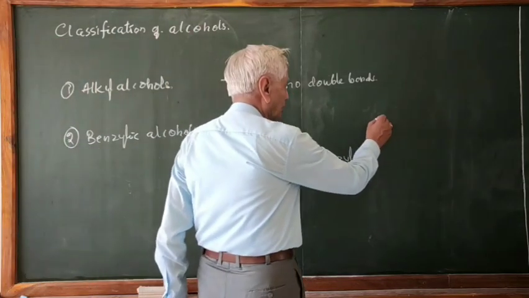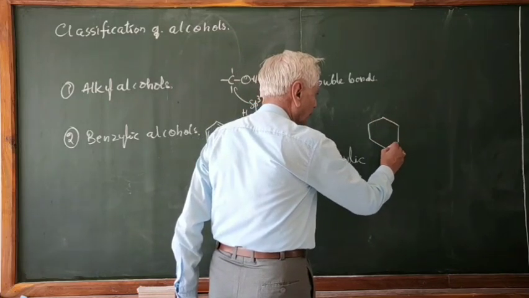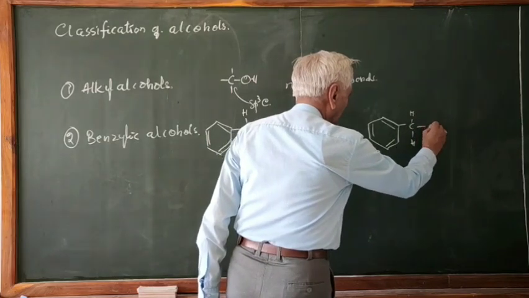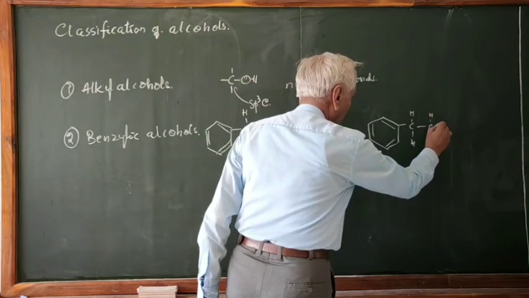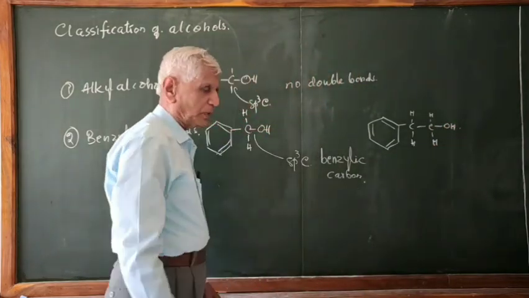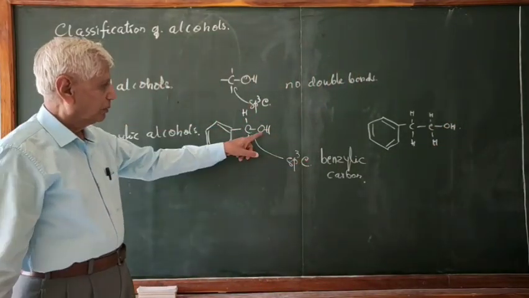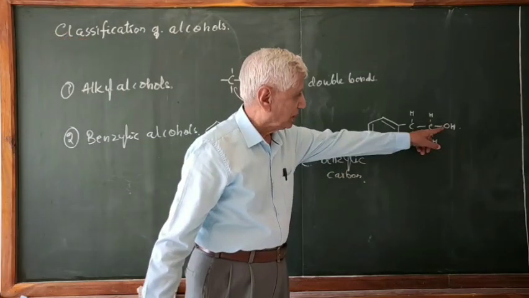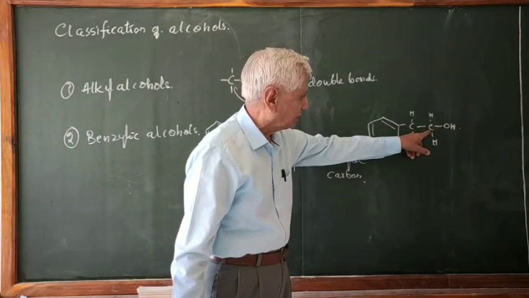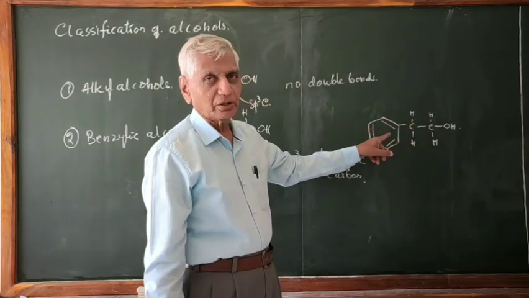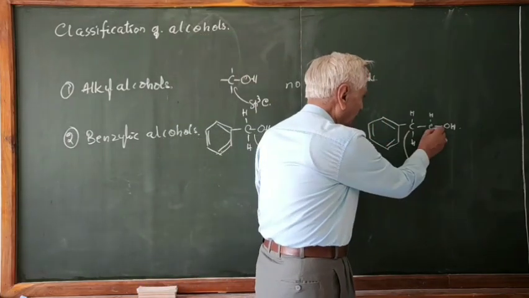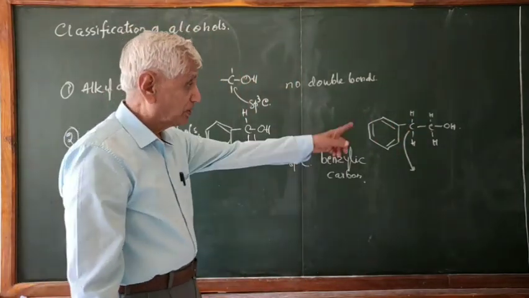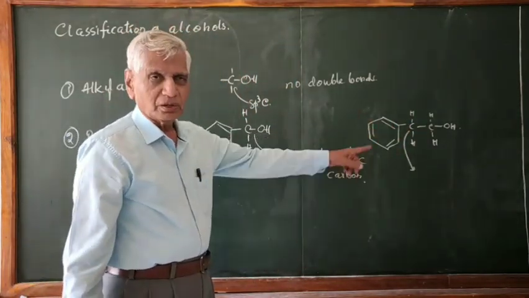Remember, this is not benzylic alcohol. What is the difference you find between this and this? Here you see the OH is connected to a carbon which is directly linked to the benzene ring. Here the OH is connected to a carbon, and this carbon is further connected to another carbon which is connected to the benzene ring. Therefore, this is benzylic carbon and not this. Therefore, this is not benzylic alcohol. Please make a note of it. This is alkyl alcohol.